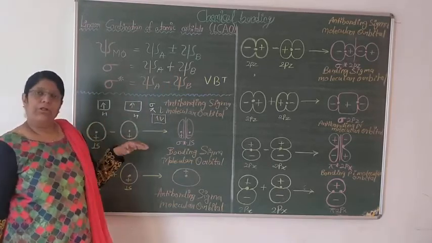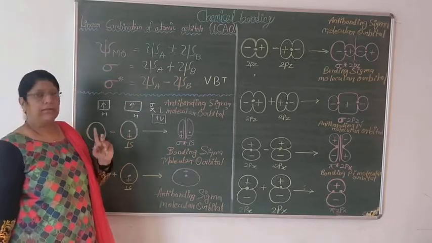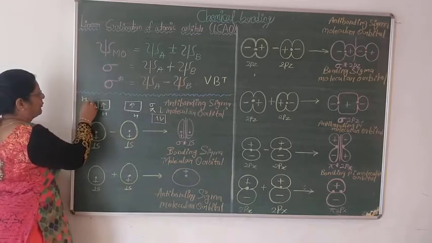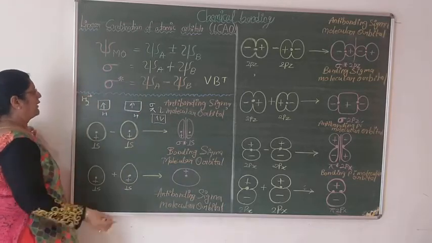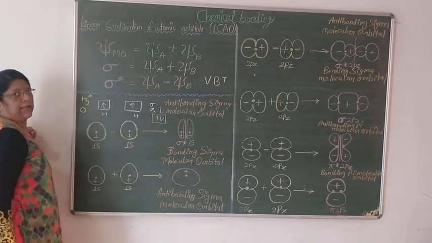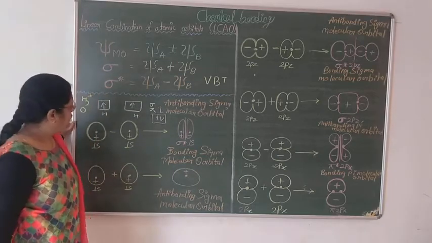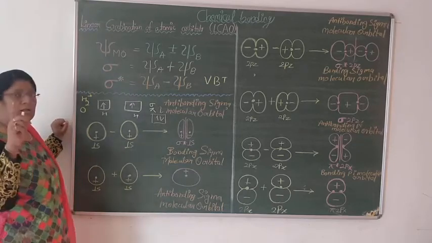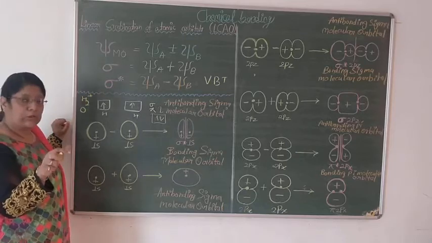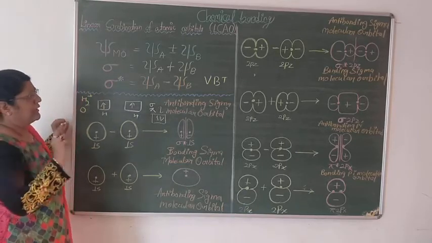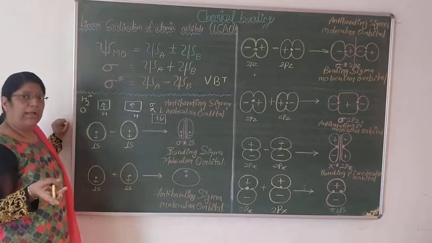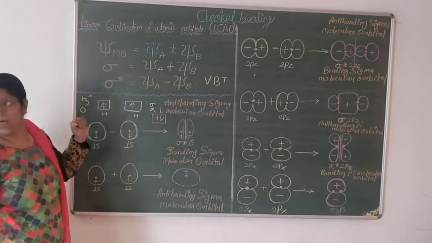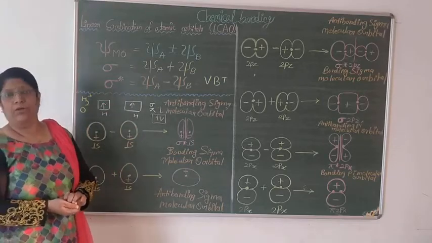According to valence bond theory, there are so many defects. First, it is impossible to understand the formation of the H2 positive ion. Second, according to this theory oxygen is diamagnetic, whereas actually oxygen is paramagnetic. Third, VBT is unable to explain coordinate bonds and percentage ionic character. These are the defects of valence bond theory.